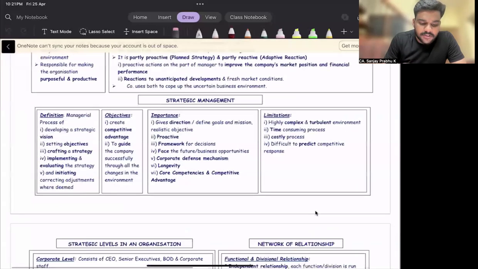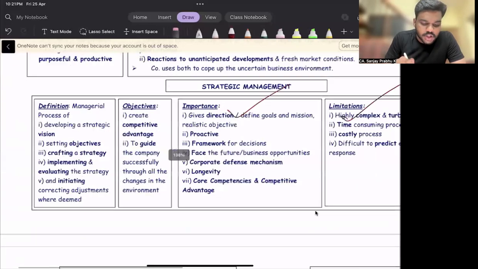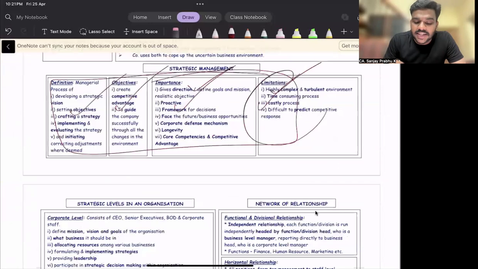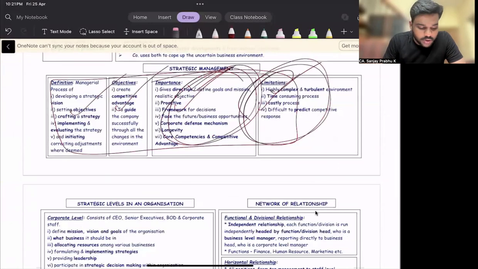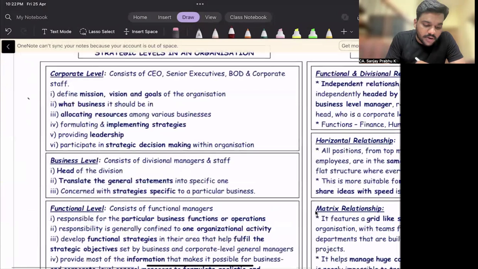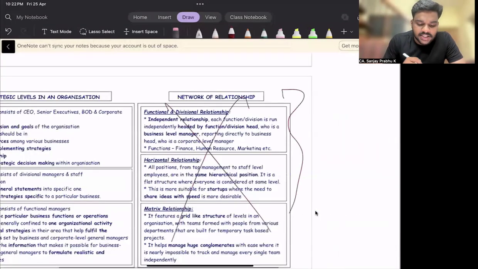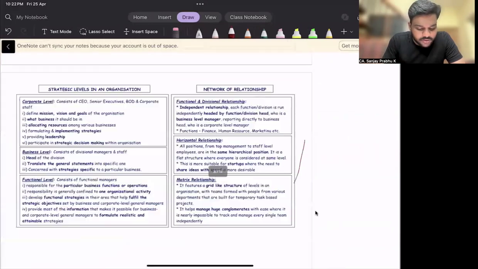Definitely importance and limitations. Please make sure you are comfortable with all these topics: what is strategic management, objective, importance, limitations. You can expect a case study from the topic importance and limitations. Then levels: please make sure you are comfortable with corporate level and functional level. I'm expecting more questions of the case study kind. I'm not expecting a question from networking relationships since it has already been tested in Jan 25.